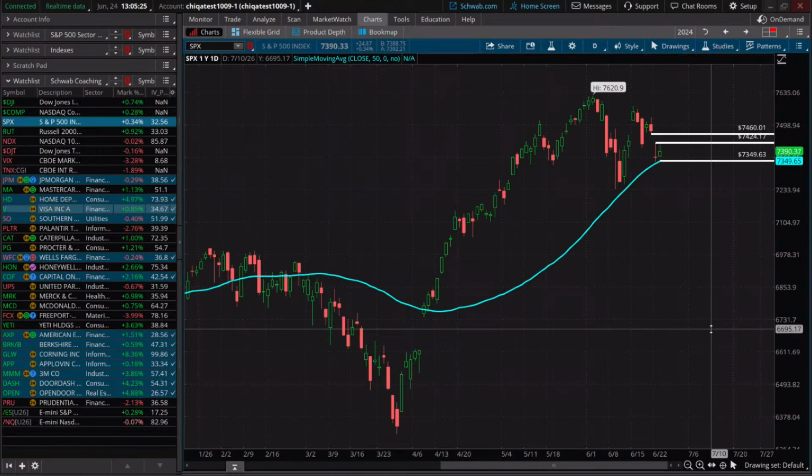So if we do see a close, two closes below that level, or if we do see a certain percentage move beyond that level, that would give you as a trader confirmation of a signal of trend change. That is where you may take some chips off the table, reduce your risk a little bit, and that may change how we view trading in the existing environment, changing our plan a little bit given the regime that we may be in.